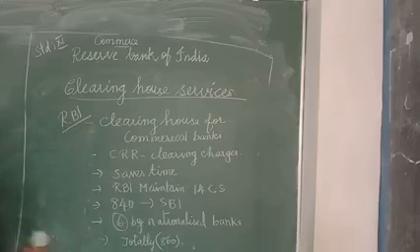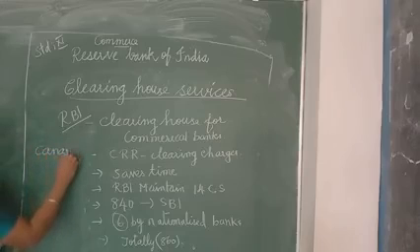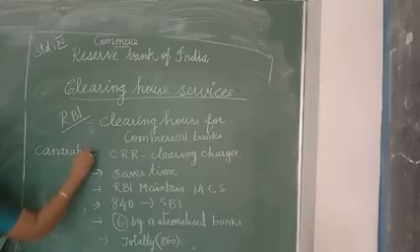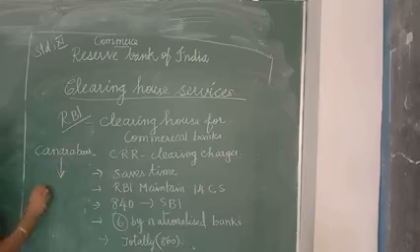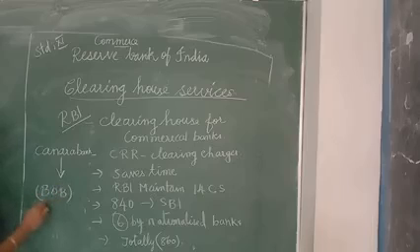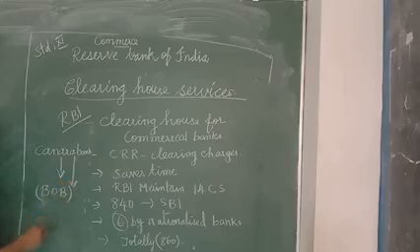Clearing house means, suppose I give a Canara Bank check to my friend, who has an account in Bank of Baroda. Immediately the Canara Bank will receive 100 rupees from the Bank of Baroda.